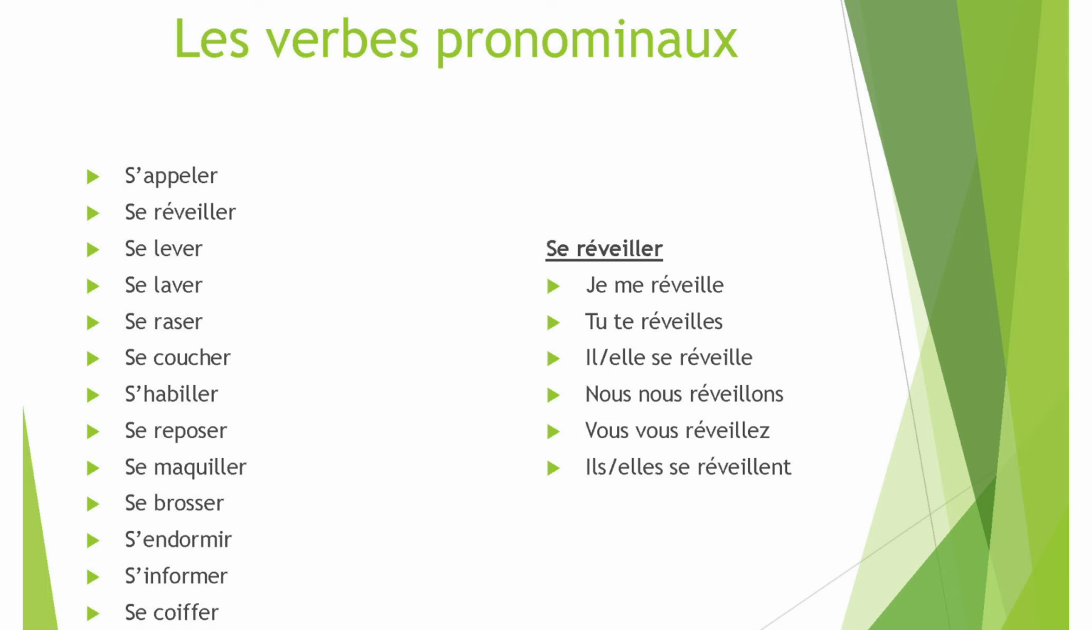Se reposer is to take rest. Se maquiller, that is to put on makeup. Se brosser, to brush. S'endormir, to fall asleep. S'informer is to get information. Now, all these verbs you can see begin with SE, and most of them are ER verbs. Most of the pronominal verbs end in ER. So the conjugation will be like ER verbs only, but the situation will be different.